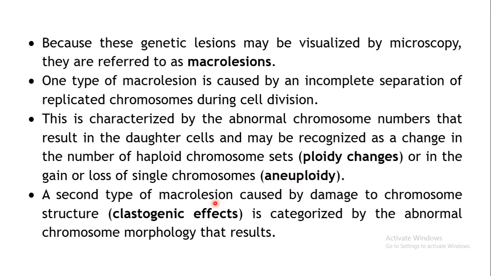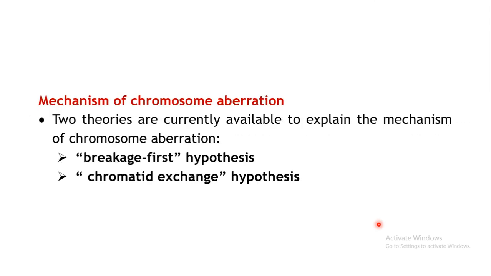Then the second type of macro lesion which we have seen is changes in the chromosome structure. So if there is damage to the chromosome structure, these are known as clastogenic effects. These will be characterized by abnormal structure of the chromosome. The morphology of the chromosomes may be affected.